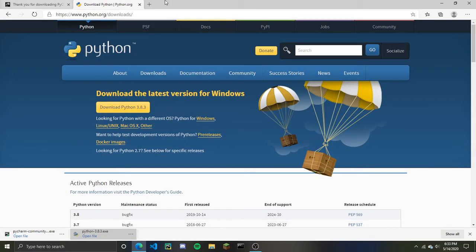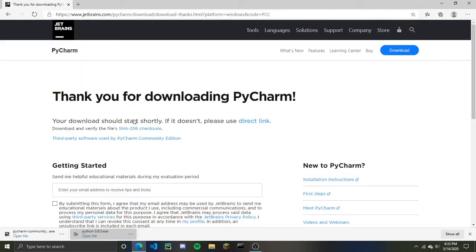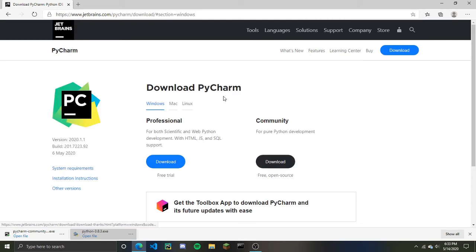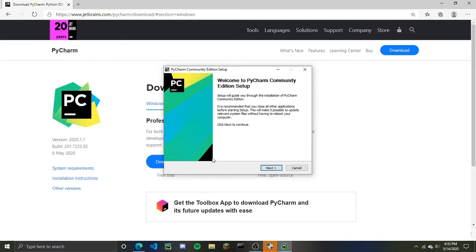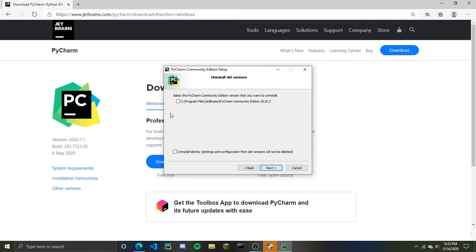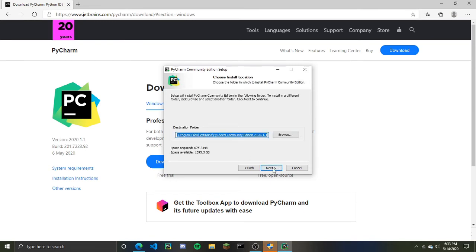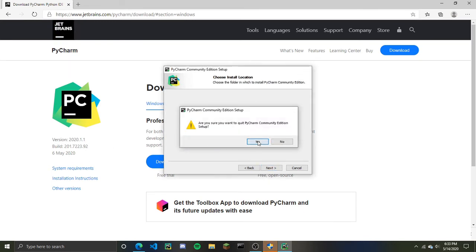And then after that's done, you go to PyCharm and you go to download, and then you press the community free one, and then you get the PyCharm community .exe. Only click it once. And do you want absolute changes? But yes. Welcome, next. And then you click this. Oh no, you don't. That's not going to be there. You click next, and then next, and download it.